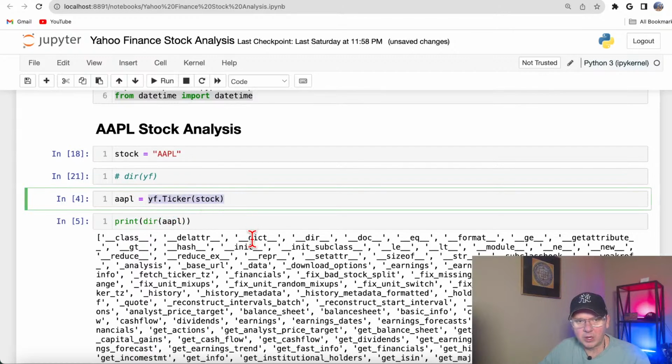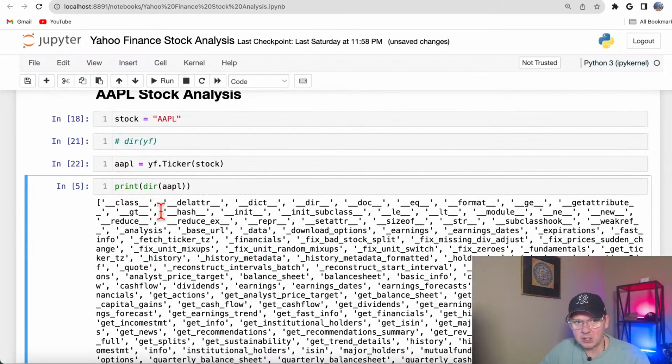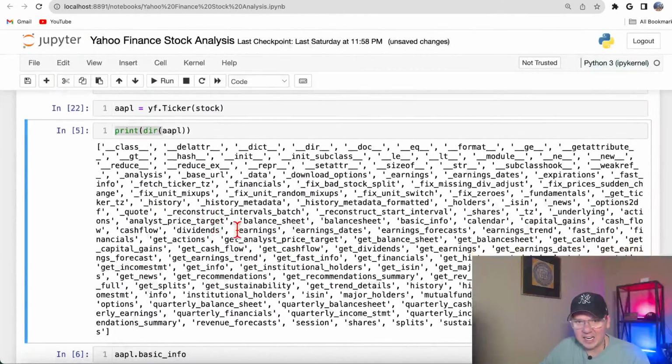So here, if you want to get information about the stock, which is Apple in this case, we pass stock into this function, and we run it, and the result I'm saving with a new variable Apple. All right, cool. Now, if you're not sure what to do next, again and again, run dir. Run dir, and then immediately you see all available methods and attributes for this particular object.